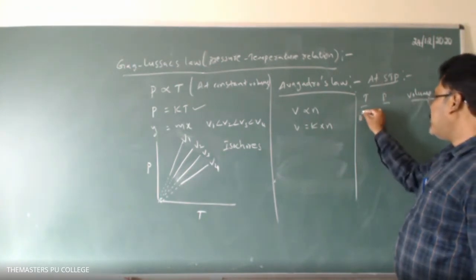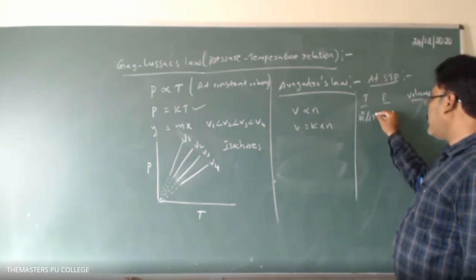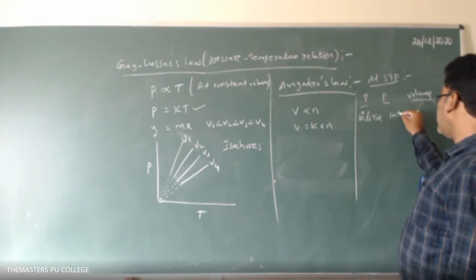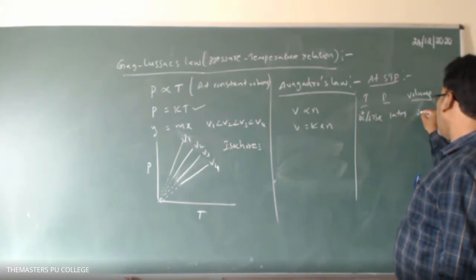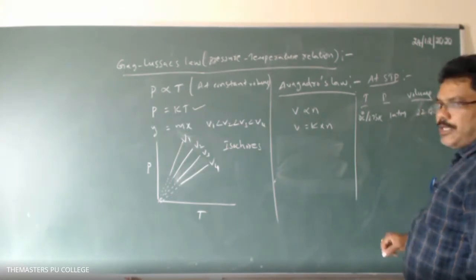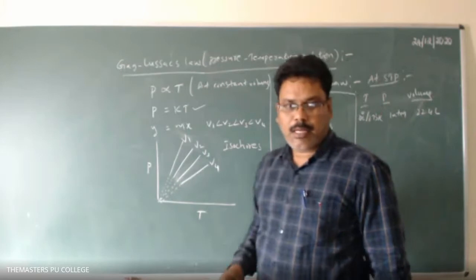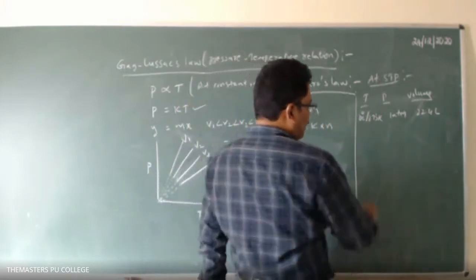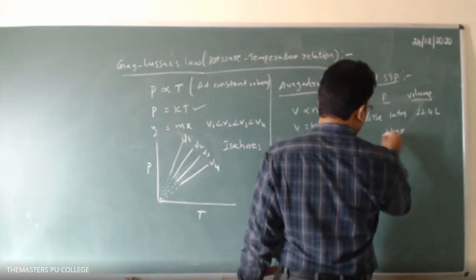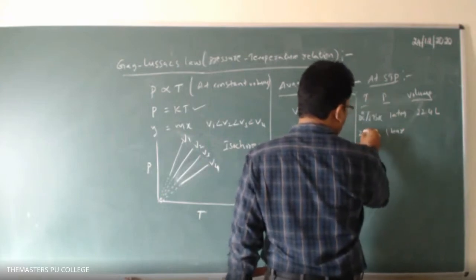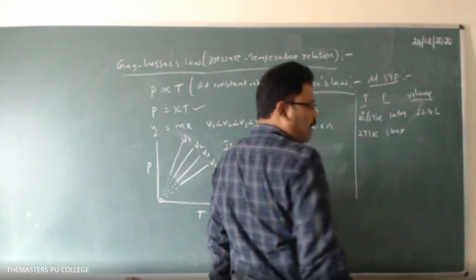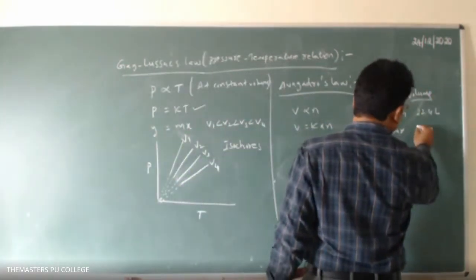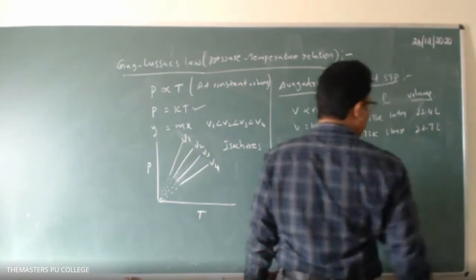Standard temperature is 0 degrees Celsius or 273 Kelvin, and pressure is 1 atmosphere. Then the volume occupied by the gas is 22.4 liters. But nowadays, the standard pressure considered is 1 bar. The temperature is the same, 0 degrees Celsius or 273 Kelvin, but the volume occupied by the gas is 22.7 liters.